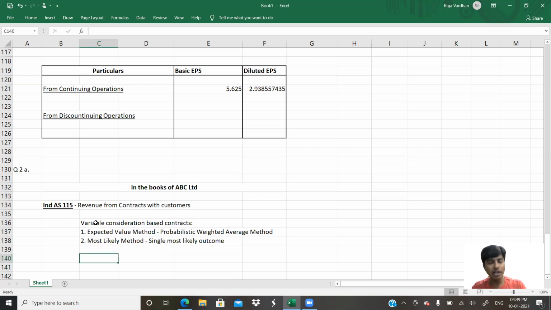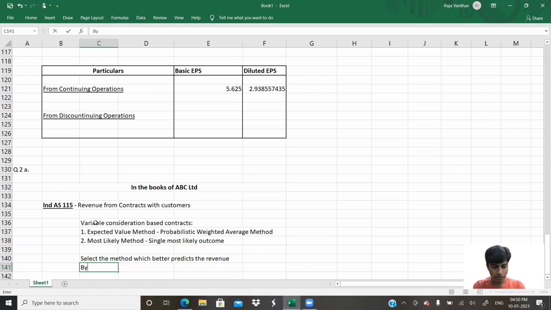So how do we determine between these two methods? Select the method which basically gives the most probable amount of revenue. You get that? Select the method which better predicts the revenue. But whichever method you pick, expected value or most likely method, there is no trouble. But once you pick, it has to be maintained consistently. Yeah, consistency is the key.